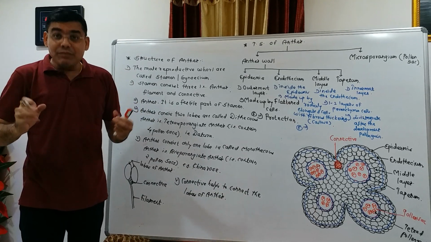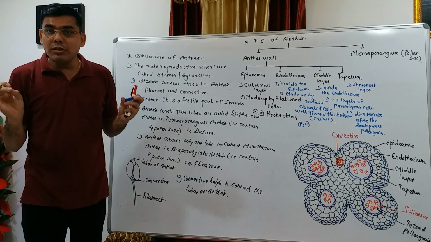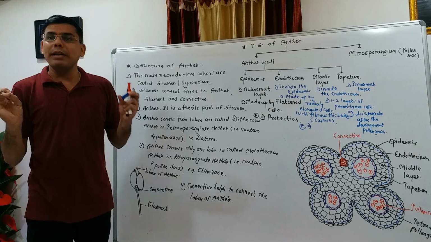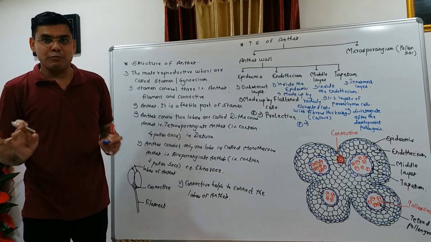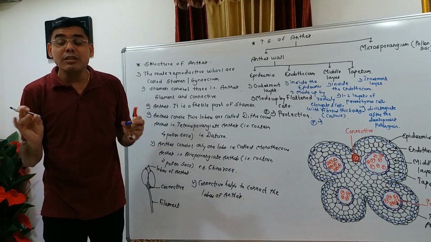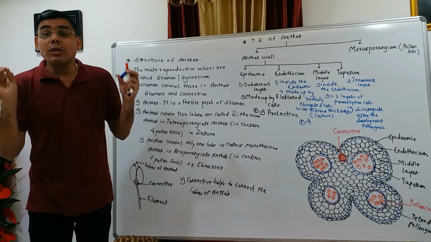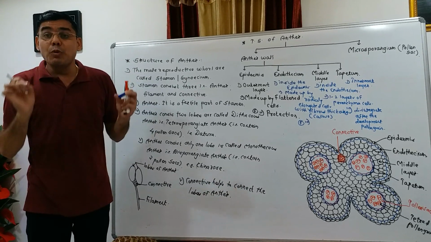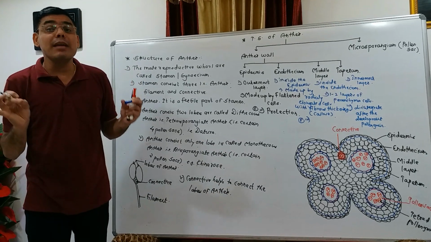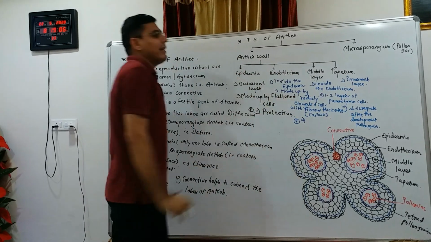So which are the main functions of the tapetum? First, the tapetum provides nutrition to the sporogenous tissue for the growth and development of pollen grains. Second, it is helpful for the formation of sporopollenin, a chemical component of the outer layer of the sporoderm, that is exine. And third, the tapetum secretes the enzyme callase. So this is the total information about the anther wall.